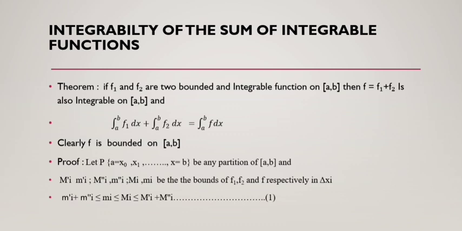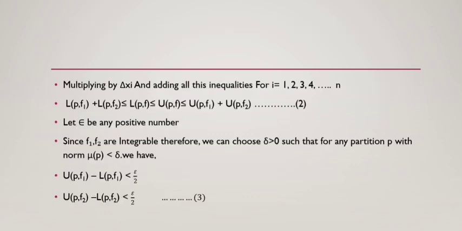Now we see the proof. Let P be any partition of the closed interval [a, b], and let M'_i, m'_i, M''_i, m''_i, M_i, m_i be the bounds of f1, f2 and f respectively in Δx_i. Therefore, m'_i + m''_i ≤ m_i ≤ M_i ≤ M'_i + M''_i. Consider it as equation number 1.